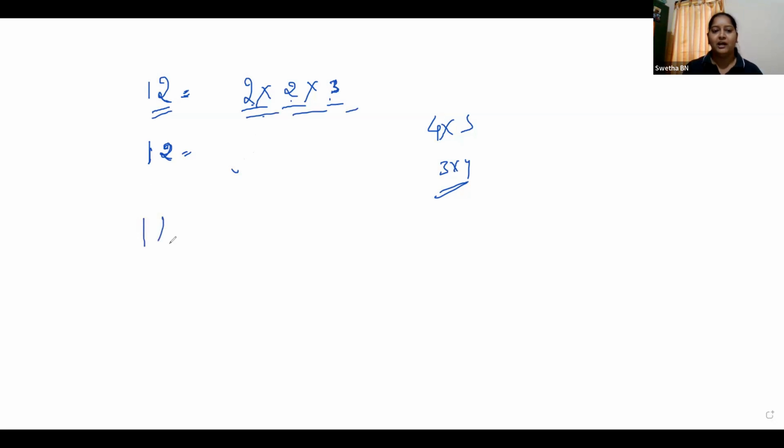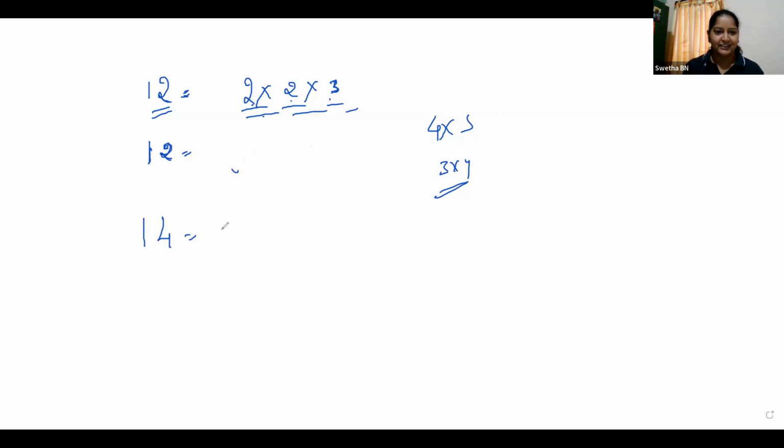For example, how will you write 14, Shreya? As a product of primes. Are you there, Shreya? 2 into 7.